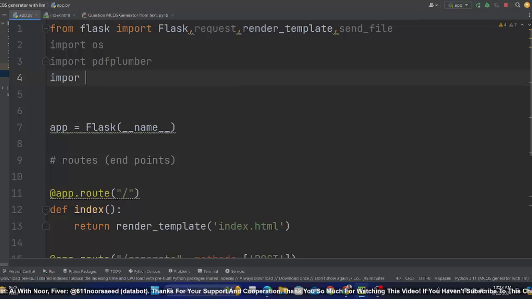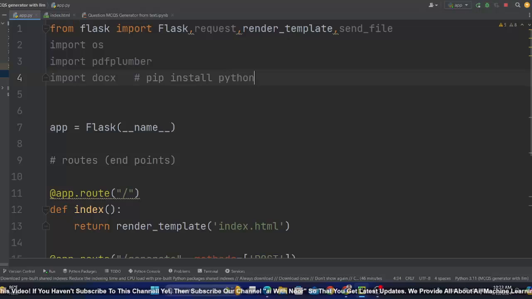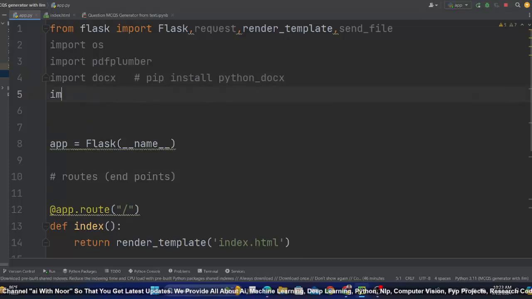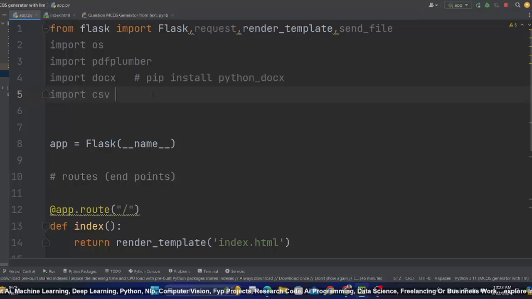And we also need another library, docx. This is another library that is used to extract text from document files like Word file, and you need to install this like install python-docx. You need to install like this. We also need to import the CSV module of Python because this is used when we generate MCQs with questions from PDFs. I showed you that we have to save them as well, so to save you use CSV.